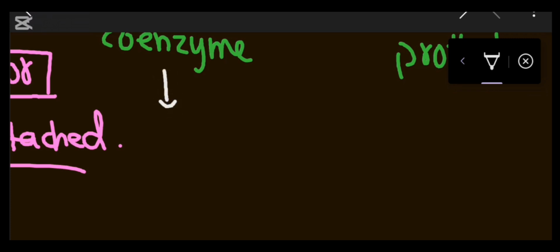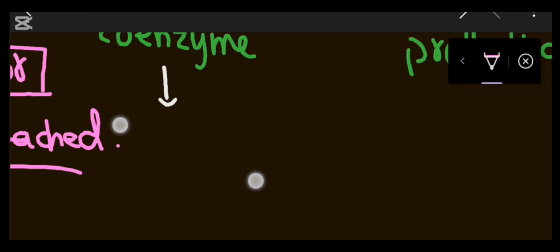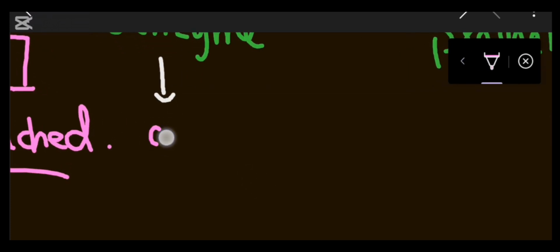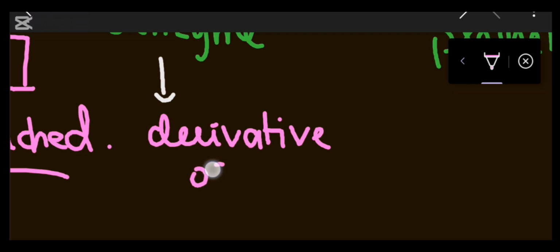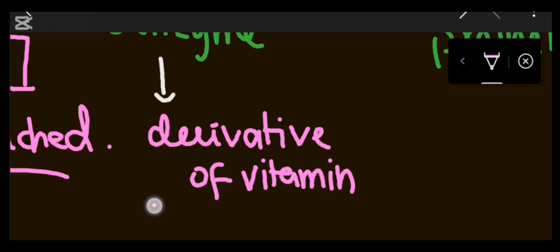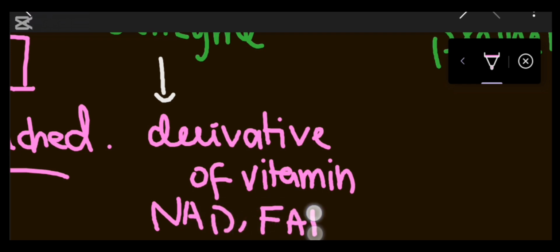Coenzymes are basically derivatives of vitamins, like NAD, FAD, and many others.